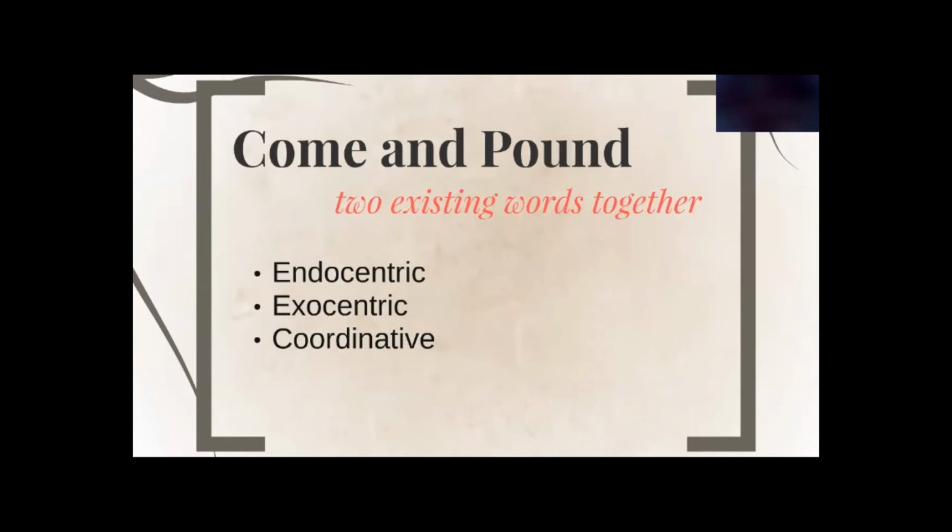The third classification is coordinative compounds. Delahunty and Garvey stated that coordinative compounds are compounds in which both elements are heads. Each contributes equally to the meaning of the whole, and neither is subordinate to the other. Take, for instance, bittersweet. Compounds like these can be paraphrased as both X and Y, or bitter and sweet.